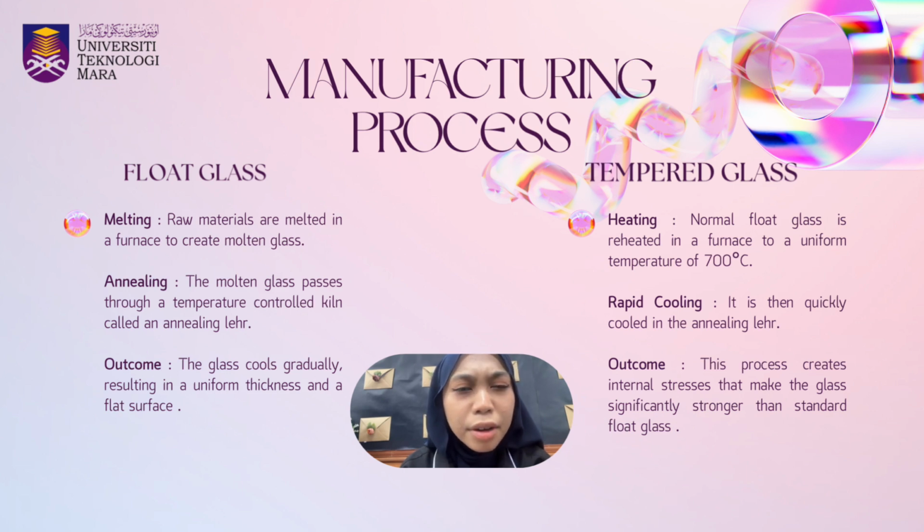Next, manufacturing process of tempered glass. For the tempered glass, the float glass is reheated in a furnace to around 700 degrees Celsius. After that, it undergoes rapid cooling. This process creates internal stress which makes the glass much stronger than ordinary glass.